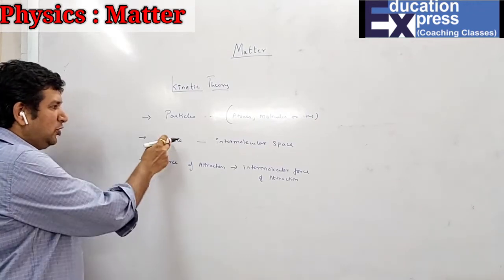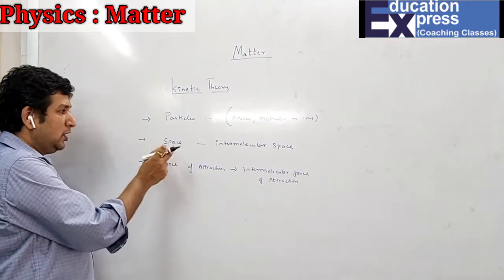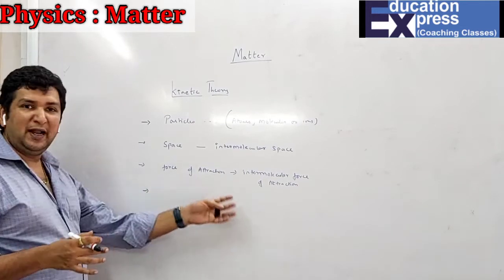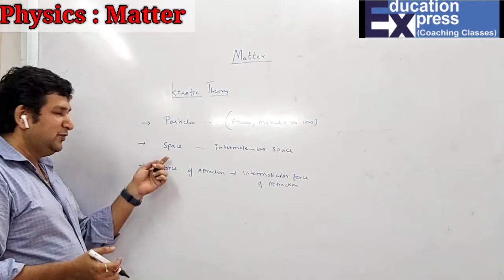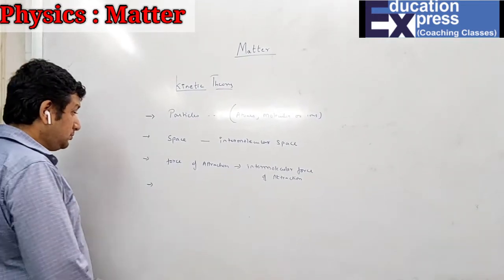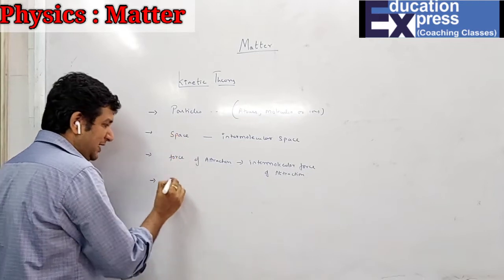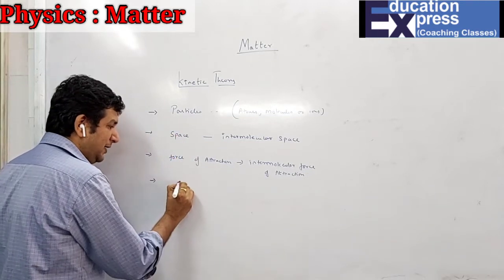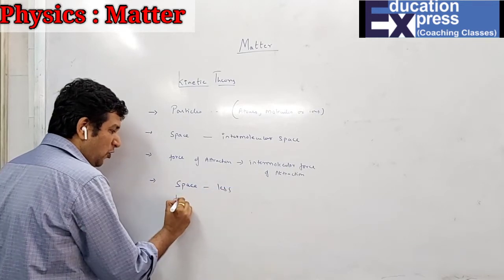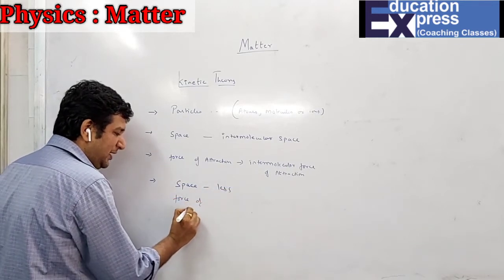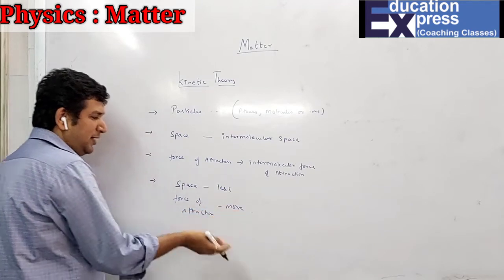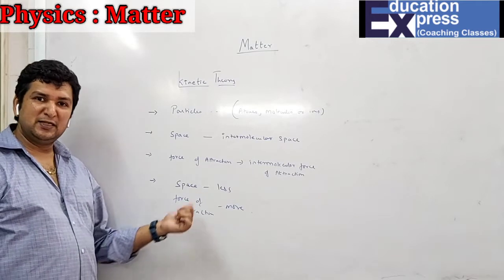Now, as I have told you, they both are interrelated, because if the space is more, that means the force of attraction will be less. And if the space is less, the intermolecular force of attraction will be more. So in any particular arrangement, if the space is less, then the force of attraction will be more. Can we give an example for this, where the space is less?